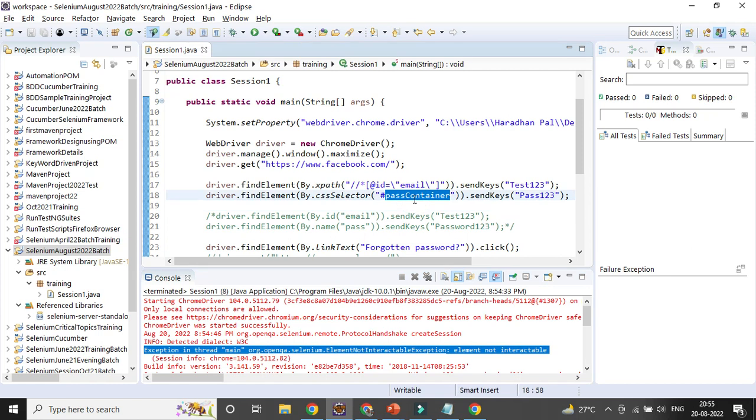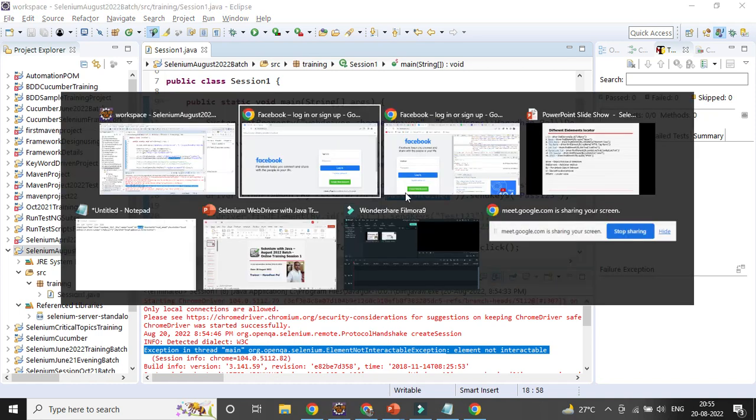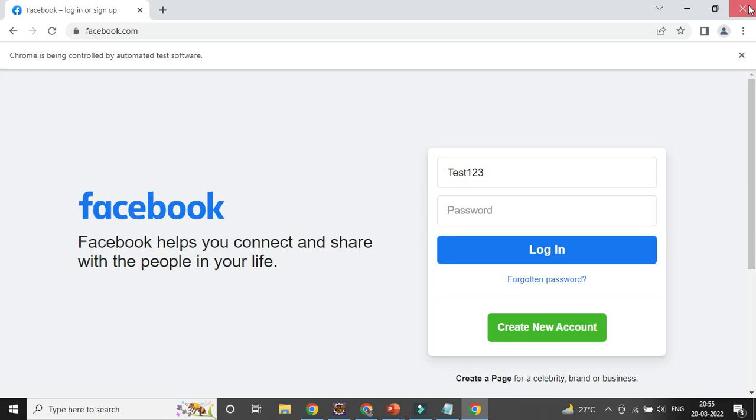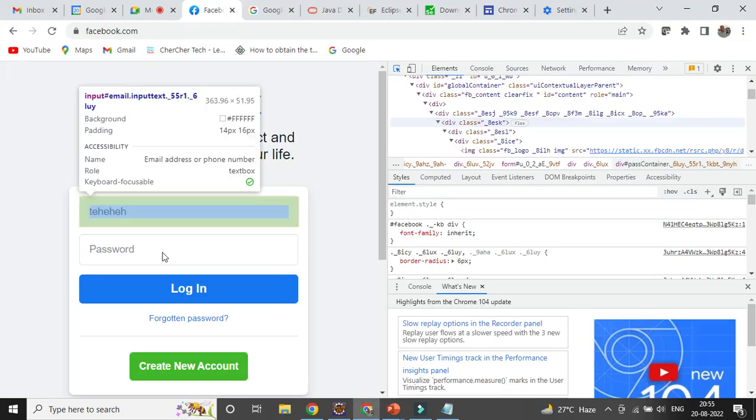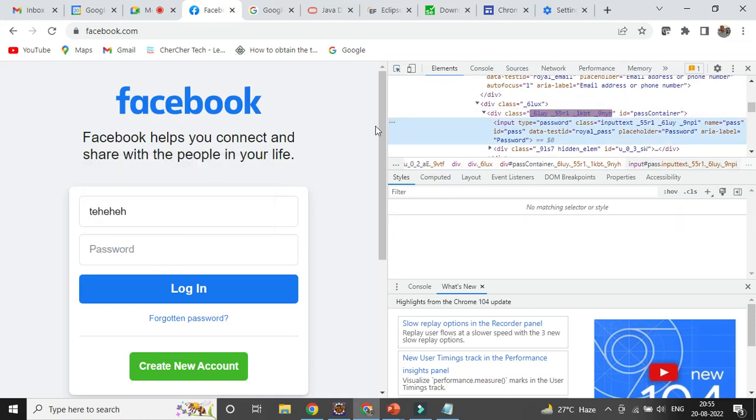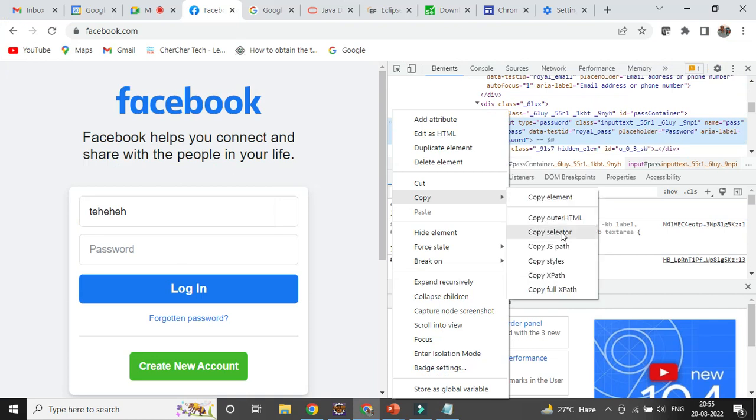So that is the reason. In case you are giving anything wrong, it will not work. So I have to give the correct CSS selector. I need to keep it once more time, copy selector. Maybe I have taken the other reference.